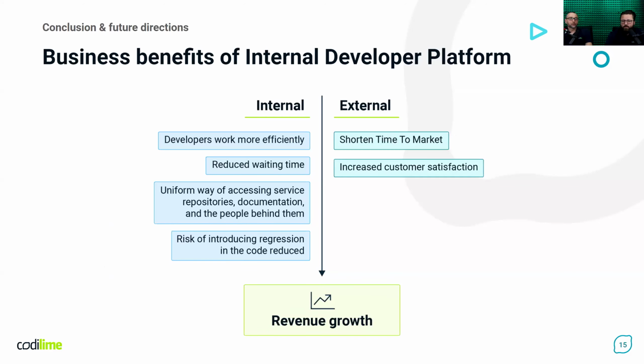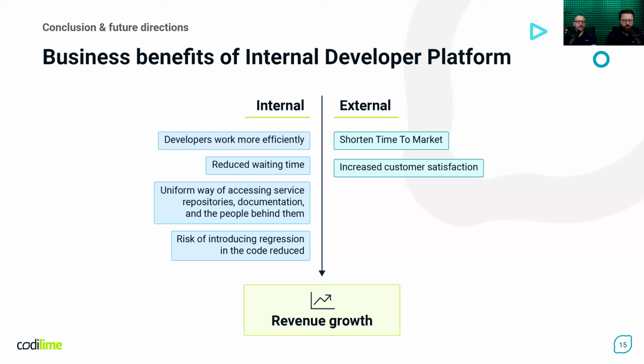Yes, so I hope you recognized how easy and fast it was for our hypothetical new developer to start effectively contributing to the project. So based on that, let me extract the business benefits of the implementation of platform engineering and an internal developer platform in an organization. I divided those benefits into two categories from the organization perspective: internal and external.